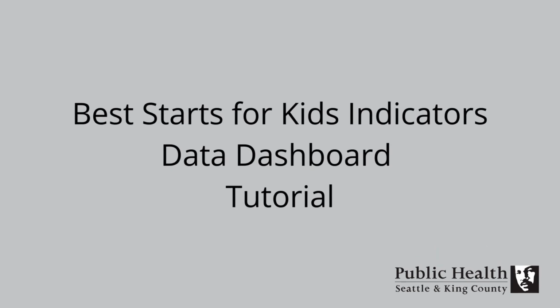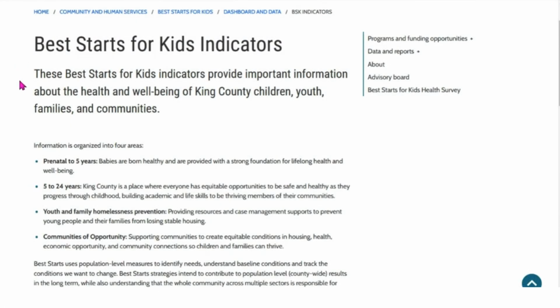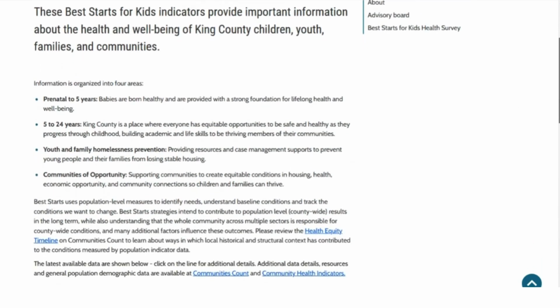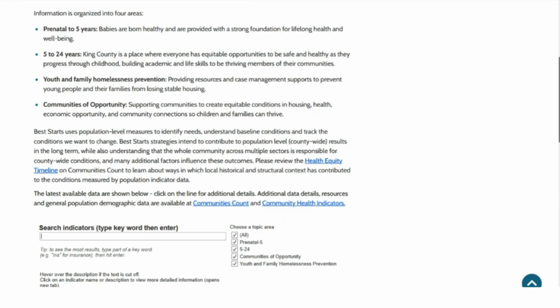The Best Starts for Kids Indicators Dashboard provides key insights into the health and well-being of children, youth, families, and communities in King County. It was developed under the voter-approved Best Starts for Kids initiative, which aims to ensure every child raised in King County grows up happy, healthy, safe, and thriving. For more information, visit the Best Starts for Kids website.